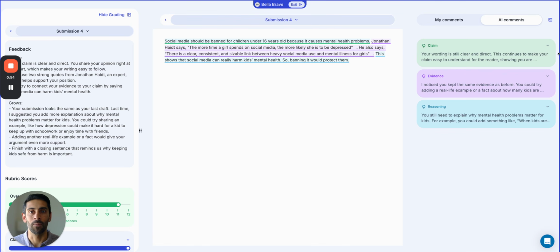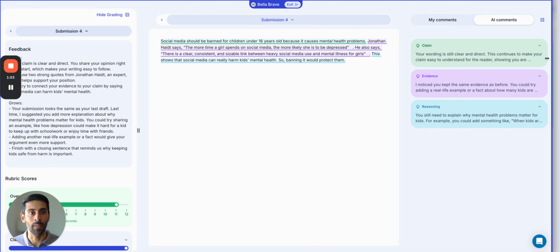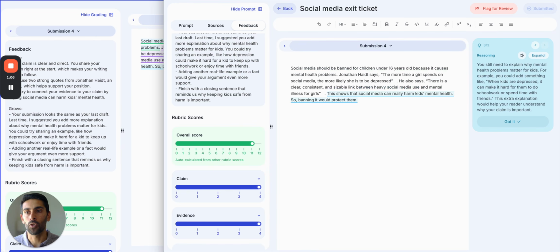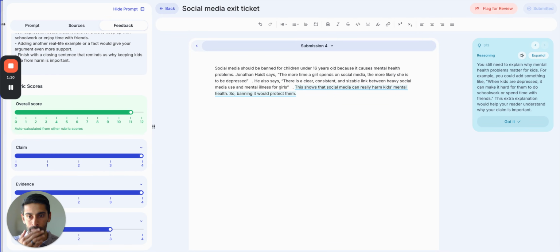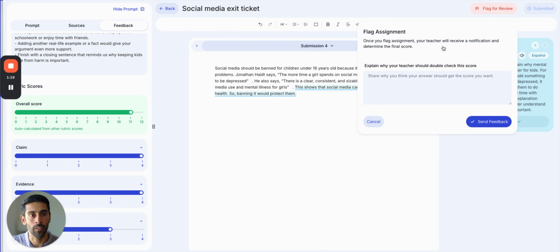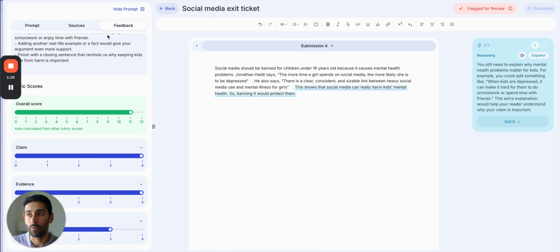Now, if on the final submission, as the bell is ringing, the teacher has not affirmed to me that they believe that my scores are higher than what the AI has suggested, or they haven't had time to give me a comment on my work, the final score is not final until I've had the opportunity to flag it for my teacher. And you can see here as a student that on this final submission, a flag for review button pops up. This allows the student to simply make their case. So they can click it and explain why the teacher should double check this score. And they'll put their comments in and send the feedback about their feedback.